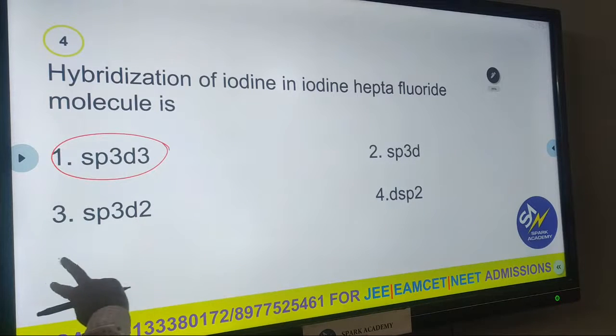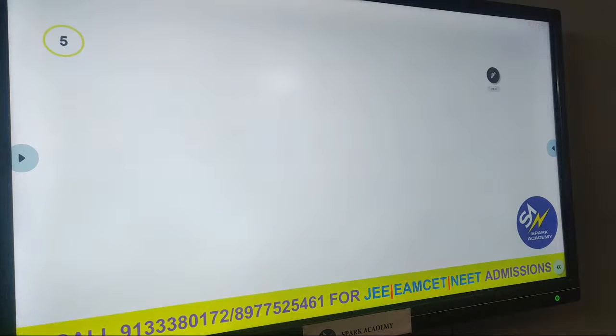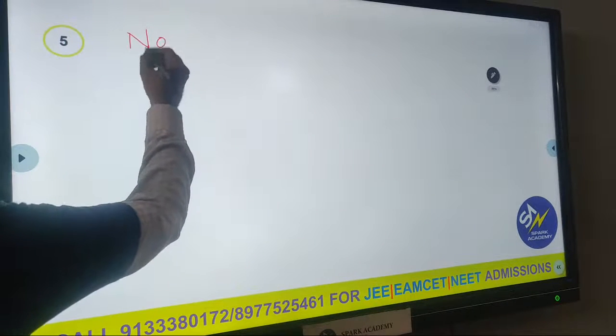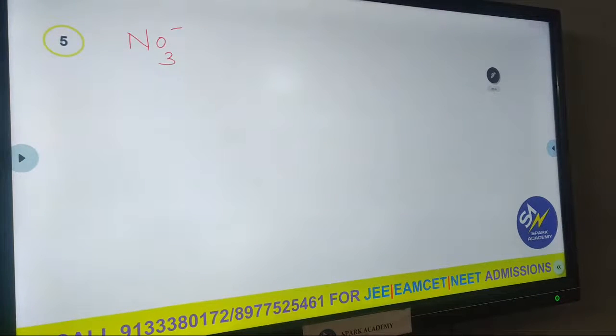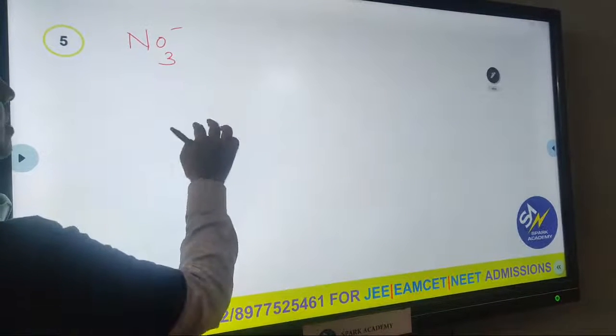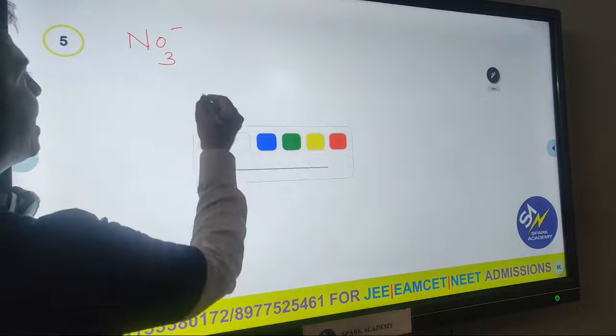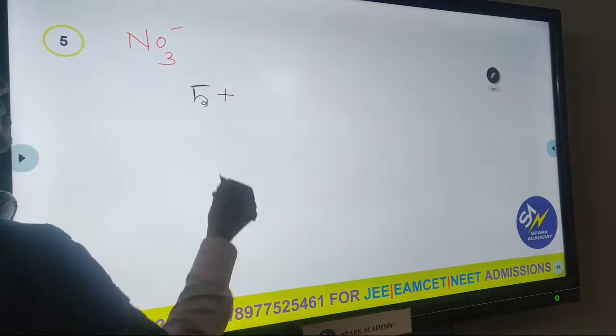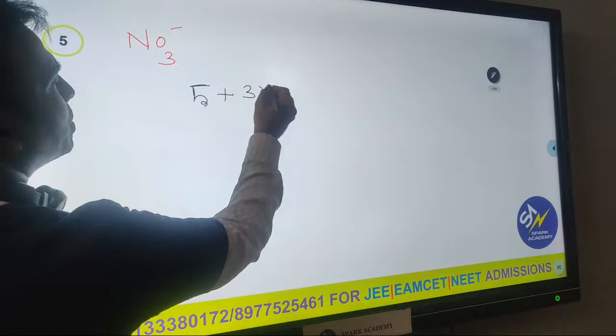SP3D3 hybridization. Yes. Now next question. Now we have to find out hybridization of some molecule ions also. See NO3 minus. What is this? Nitrate anion. So what about the nitrogen valency electrons? Nitrogen valency electrons 5. What about oxygen valency electrons? 6. There are 3, so 3 into 6.